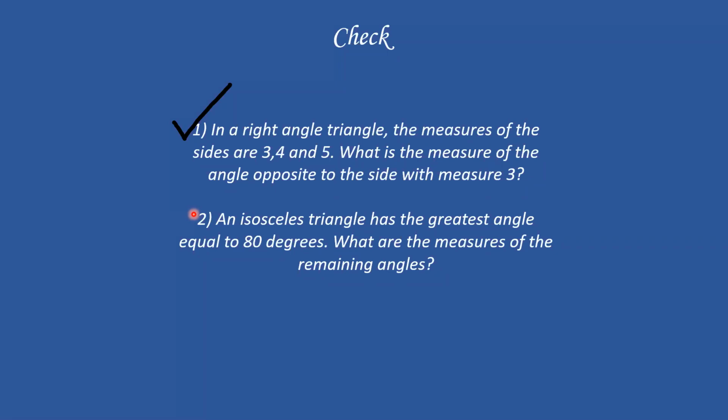Isosceles triangle has three angles. Out of them, the greatest is equal to 80 degrees. So what will be the measures of the remaining angles?